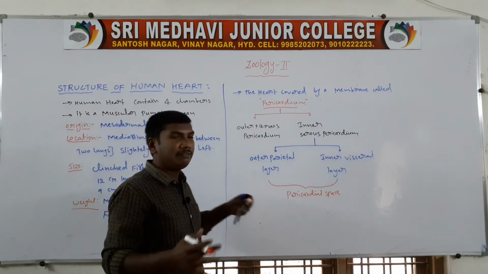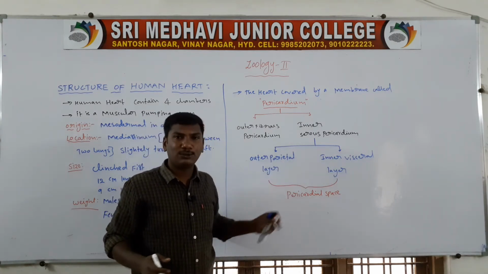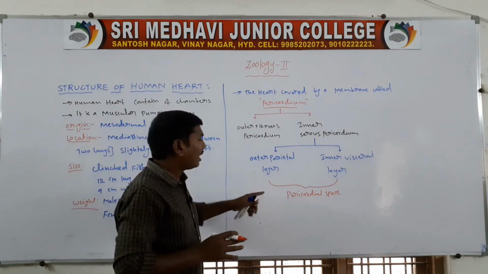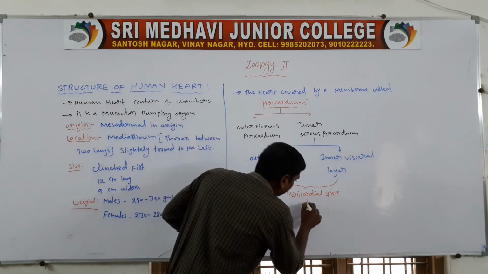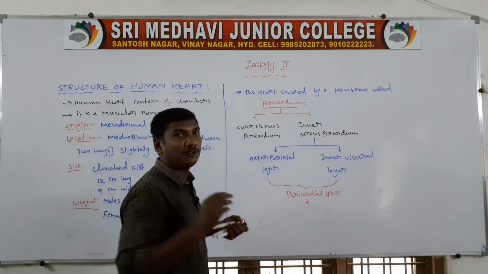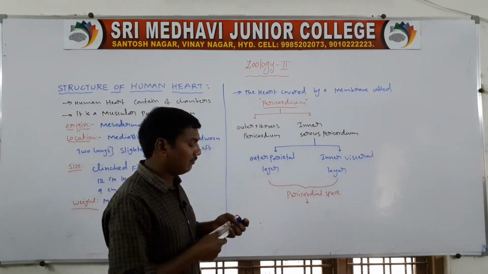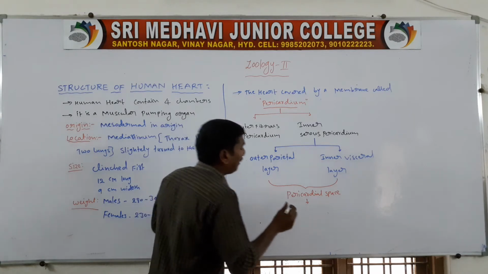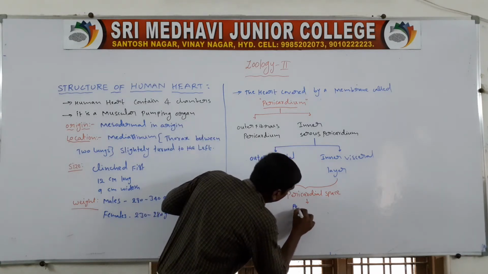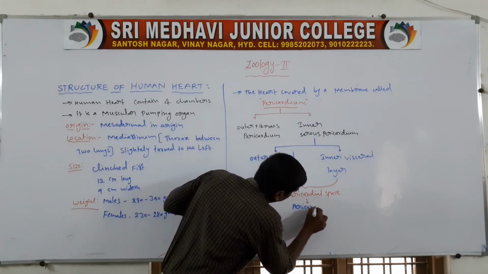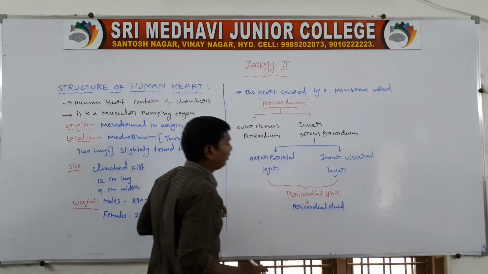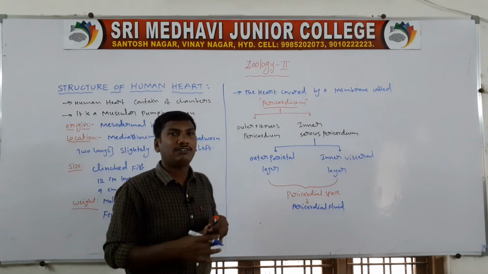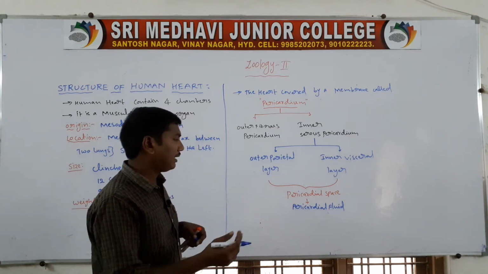The pericardial space is filled with a fluid. That fluid is called the pericardial fluid.